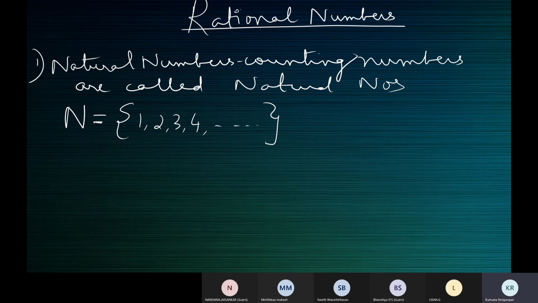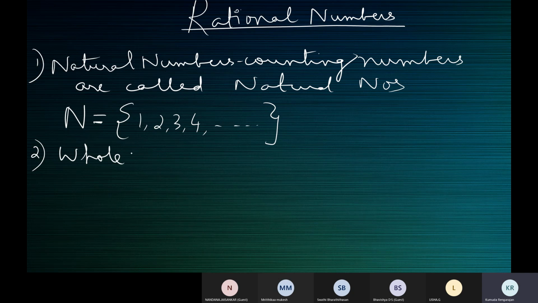Which is the smallest natural number? 1. Which is the largest natural number? That's endless. The largest number cannot be determined. The smallest number is 1.